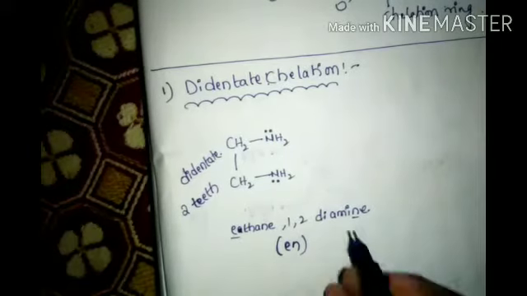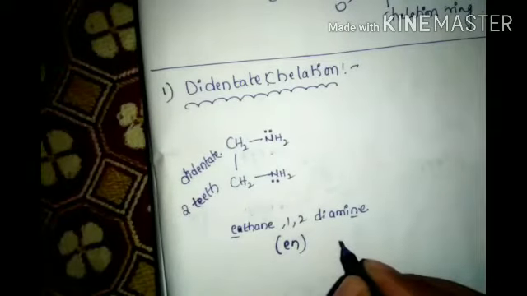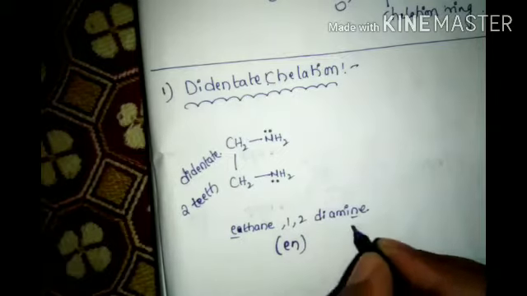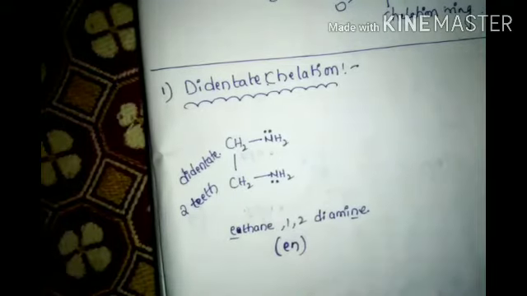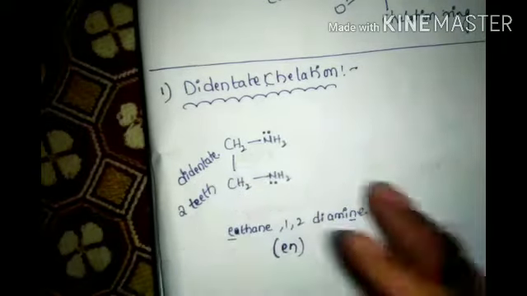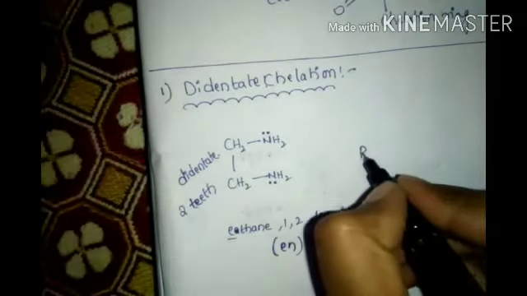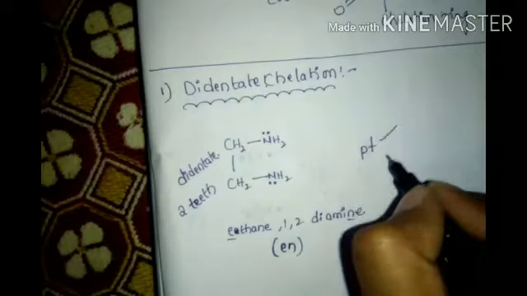This is charge 0, but it is a didentate. Okay. Now let's take Pt, Cl.